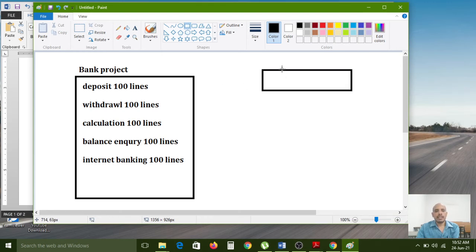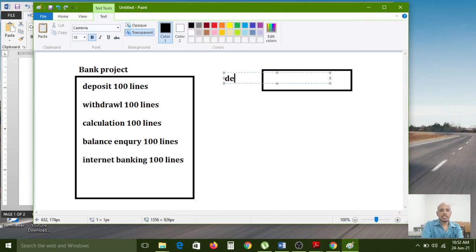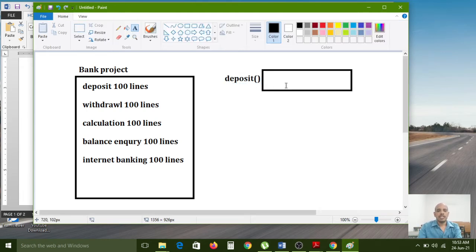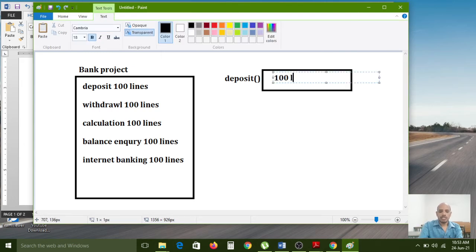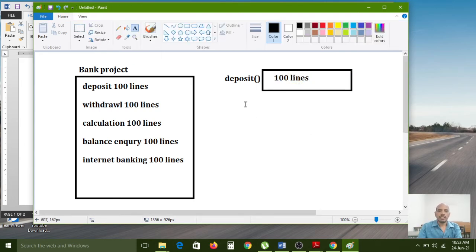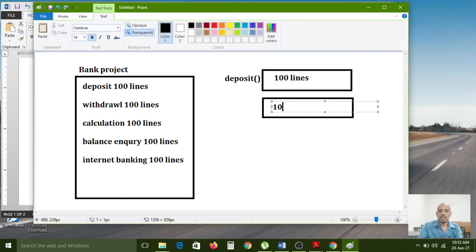This is the deposit function, in which I can separate 100 lines of code. Like that, for the withdrawal purpose, I can separate 100 lines of code in the withdrawal function.